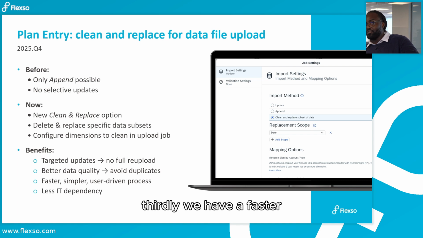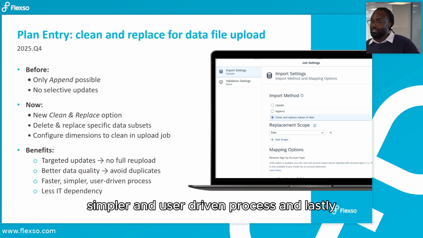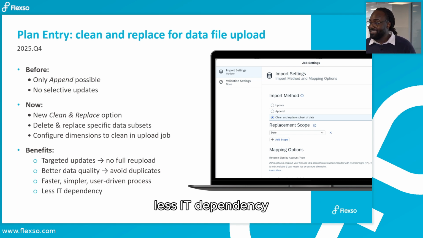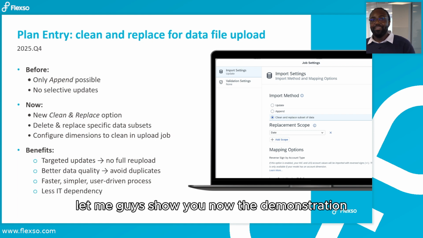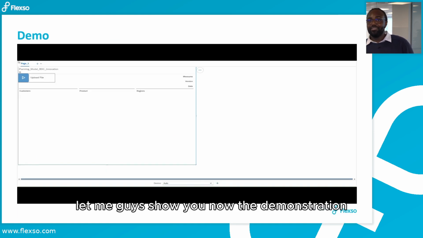Thirdly, we have a faster, simpler, and user-driven process. And lastly, less IT dependency. Let me show you now the demonstration of how to use it.